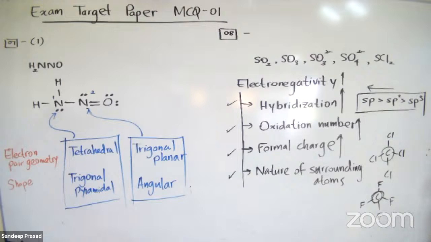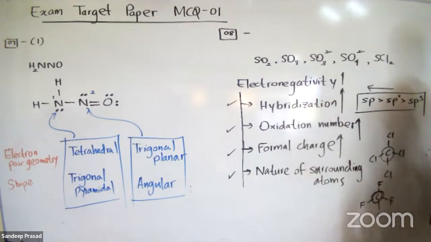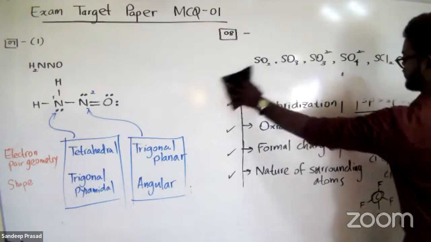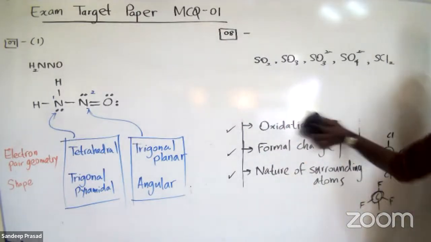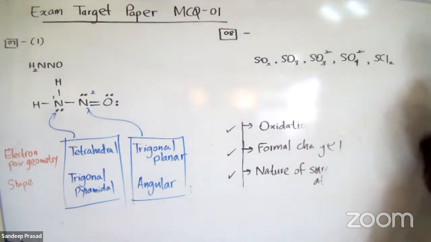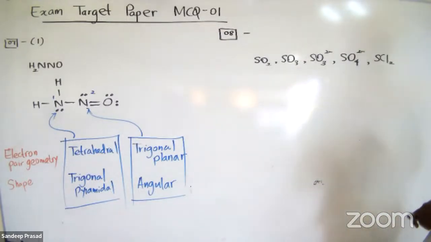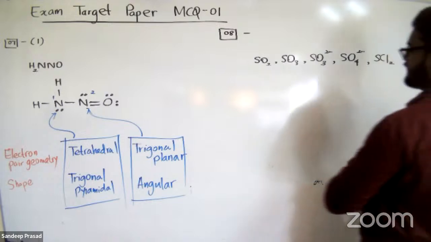So therefore, these are the four factors affecting the electronegativity. And always the dominant factor, the major factor, is hybridization. Now, in this given molecule, sulfur dioxide, sulfur trioxide, sulfite, sulfate, and sulfur dichloride, let's consider first of all hybridization. Using hybridization, we can categorize them.